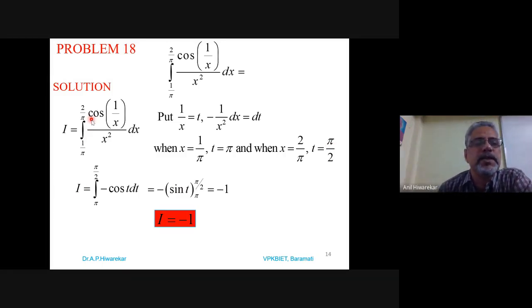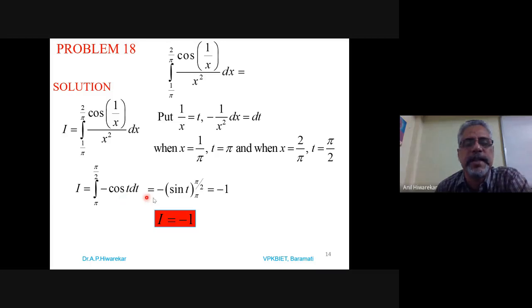So this integral becomes, lower limit now becomes pi because we are writing it in terms of t, and the upper limit will be pi by 2. And we know 1 by x square dx is dt with a minus sign. So 1 by x square dx will be minus dt. So that's why here we have got the minus sign. And this becomes cos t. So that's why we convert this integral into this form. So it is minus of cos t dt from pi to pi by 2.